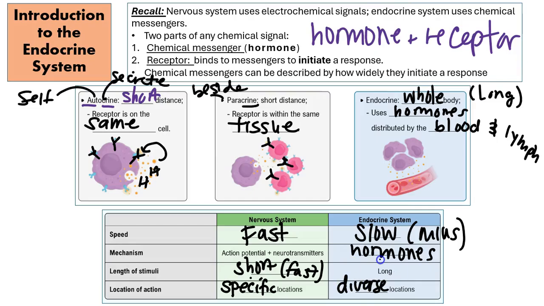Remember, you can have a hormone moving throughout the circulation of the blood, which is the entire body, but it only goes to one area. So the rest of your body is like, hey, there's a message, here's a message. And it's like, hey, this message ain't for you because you don't have the specific receptor that I'm looking for. So you want to just keep this thing in mind, okay? We know the body is going to use these two systems for communication, but how they're doing it is completely different. And our focus is going to be the endocrine system.